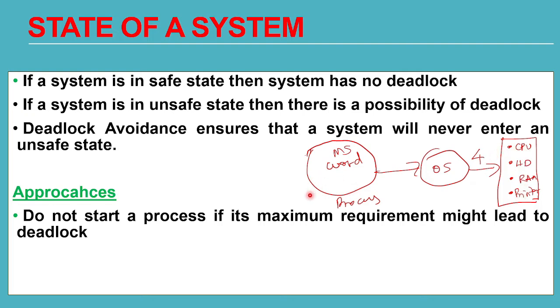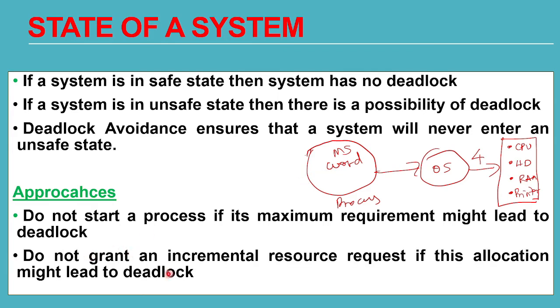So it is known first only that if he gives the maximum requirement of all four resources, the process might go in a deadlock state, because printer is needed by other processes, CPU is needed by other processes, so OS won't be able to fulfill its requirement of four resources at a time. It might lead to a deadlock in future. So such type of processes should not be started only, so that you can avoid the deadlock in advance. Because in future it will go in a deadlock because he won't get the four resources which are requested by him. So this is one deadlock avoidance approach.